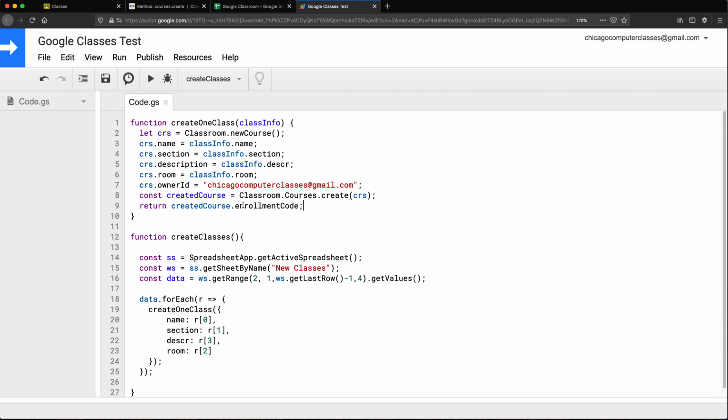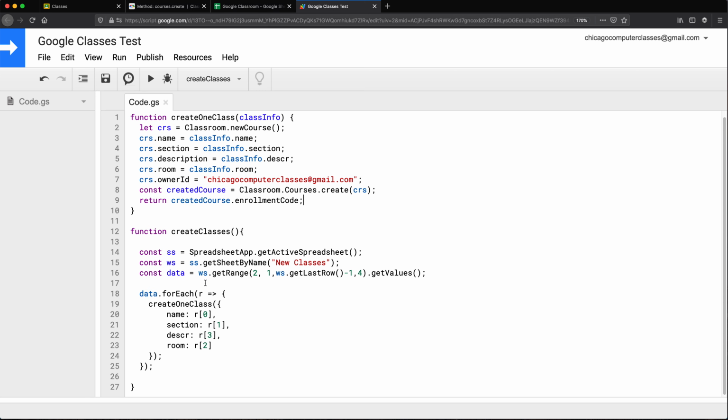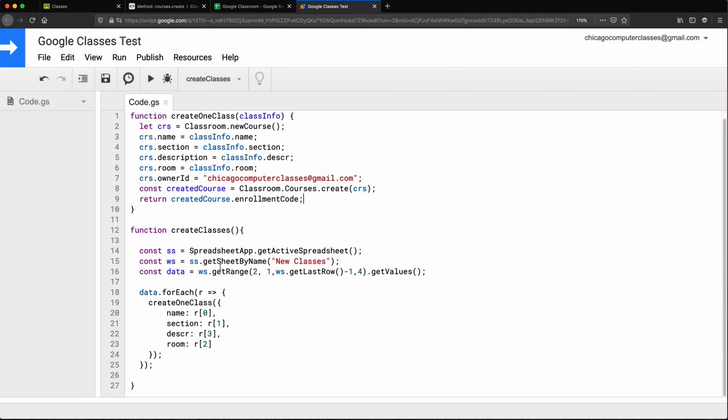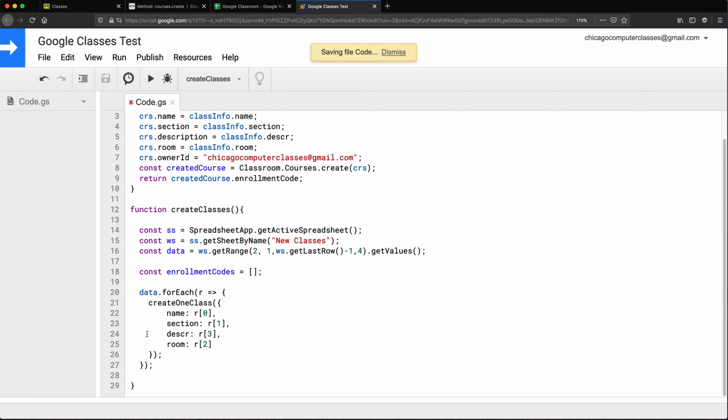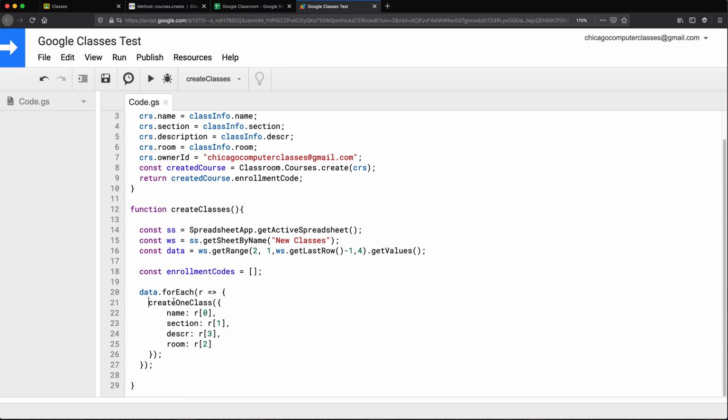And what we should do with those enrollment codes, we should be basically adding them here as another column once the class is created. So what we'll do here when we create our classes, we'll just basically save all those enrollment codes in an array. So it will be an empty array, and each time we create a class, it's going to return an enrollment code.